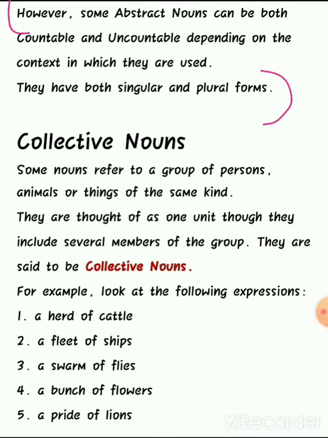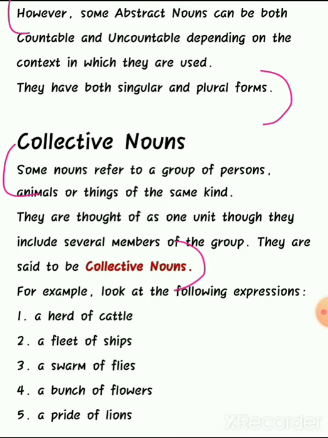Now, the last one we have is collective nouns. Some nouns refer to a group of persons, animals, or things of the same kind. They are thought of as one unit, though they include several members of the group. They are said to be collective nouns. So the name used to identify a group of persons, animals, or things is called a collective noun.